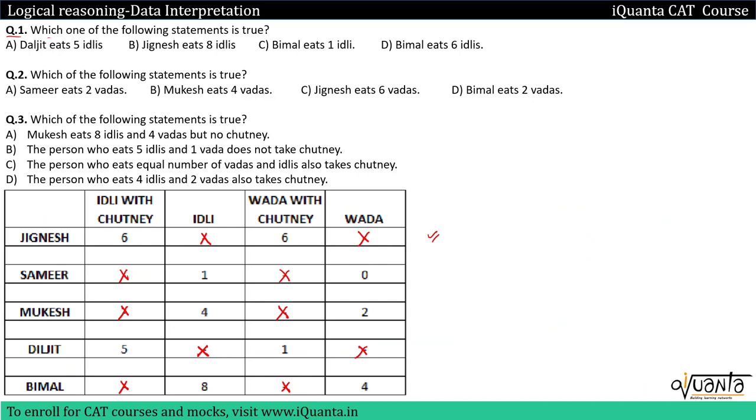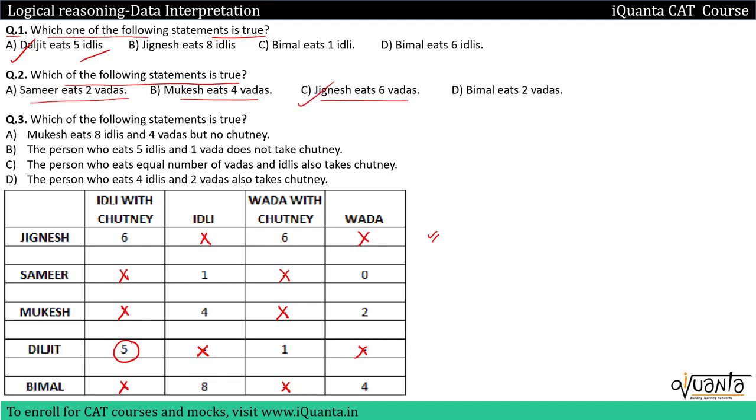First question is, which one of the following statements is true? Daljit eats 5 idlis. Yes, this is true. Option A will be the correct answer. We do not need to check for the others. Second one is, which of the following statements is true? Samir eats 2 vadas. That is wrong. Mukesh eats 4 vadas. That is also wrong. Jignesh eats 6 vadas. This is correct. Option C will be the correct answer.